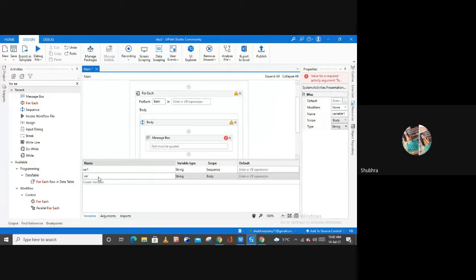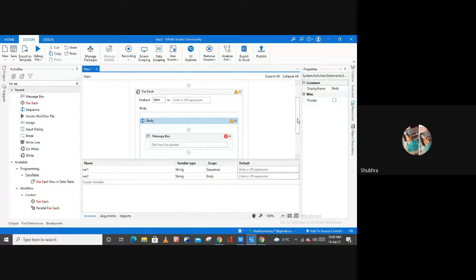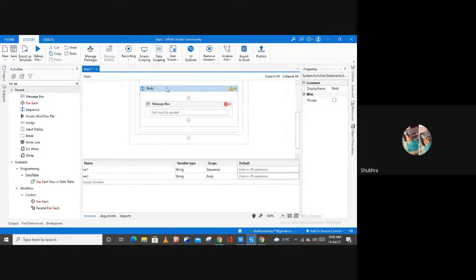I'm going to rename it as variable 2. And now if you see the scope of this variable 2, it says body. So body means you can use this particular variable 2 only inside of this body. All the activities you are going to use inside of this body, you can use this variable 2 for those activities only.